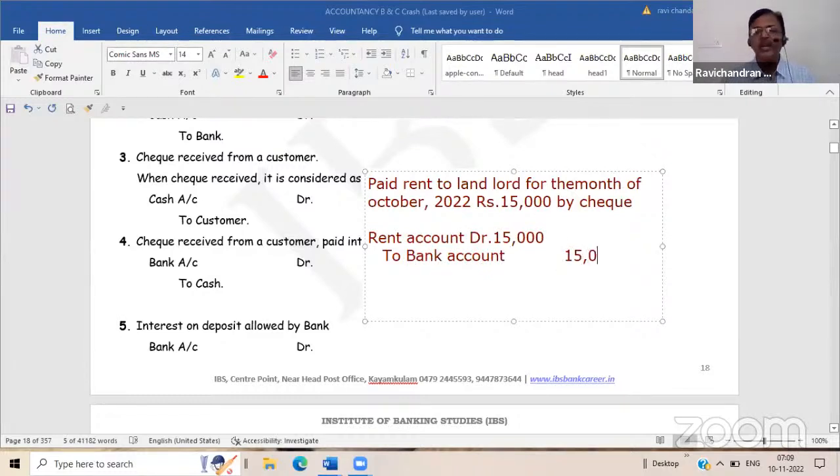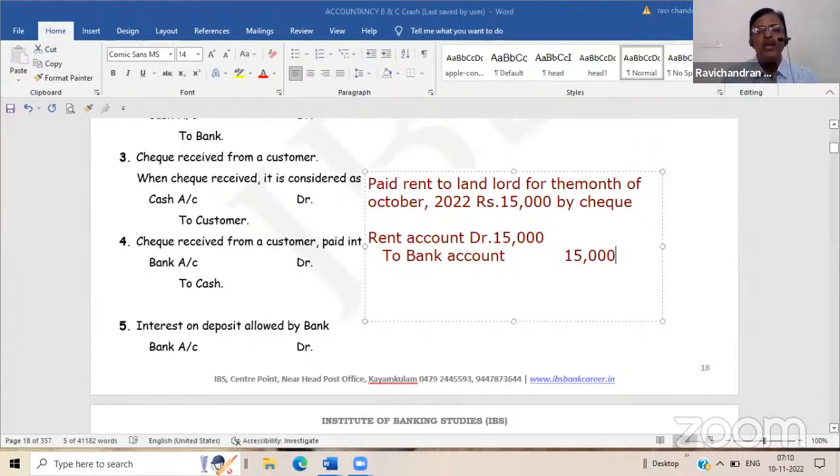Because whenever the customer is issuing a check, immediately he will reduce his bank balance. He will not wait for when the other person is going to present it in the bank. Immediately he will reduce it. Maybe the landlord who is collecting the check may encash it on a later date. That is irrelevant for the customer. So remember, when a check is issued, immediately it will be reduced in the bank balance.